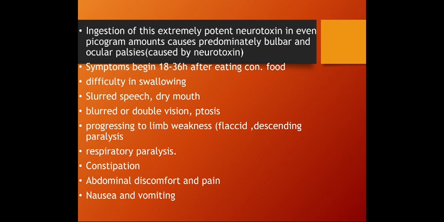The symptoms may start with difficulty in swallowing, slurred speech, also dry mouth, blurred or double vision, ptosis. All these features are neurological features. Progression of the features can give rise to limb weakness, when the patient has flaccid, descending paralysis. Respiratory paralysis may develop also. Also constipation, abdominal discomfort, abdominal pain, in addition to the nausea and vomiting.